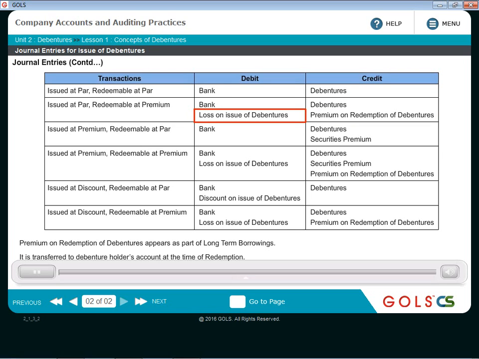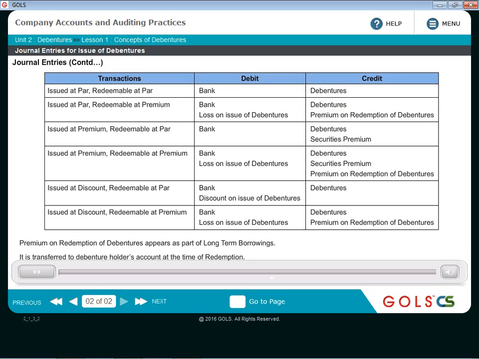Loss on issue of debentures account debit is a capital loss, and premium on redemption of debentures account credit is a liability, which will be settled at the time of redemption. So this is your net combined entry: bank account debit, loss on issue of debentures account debit, to X% debentures account, to premium on redemption of debentures account.